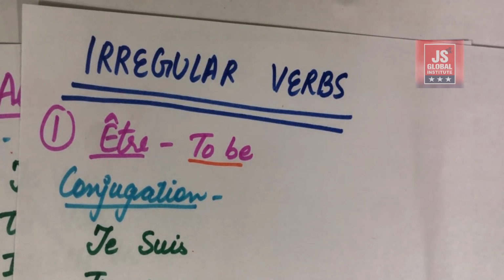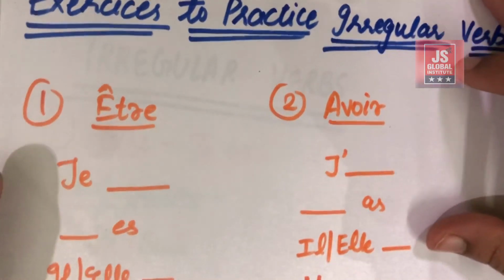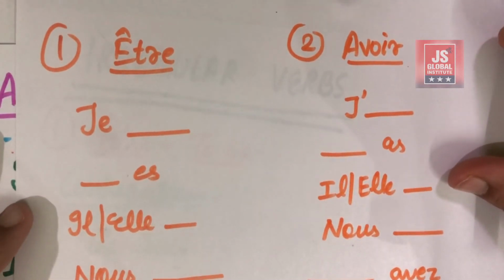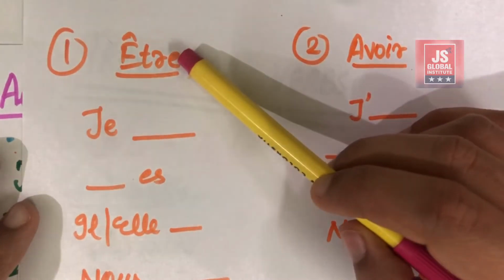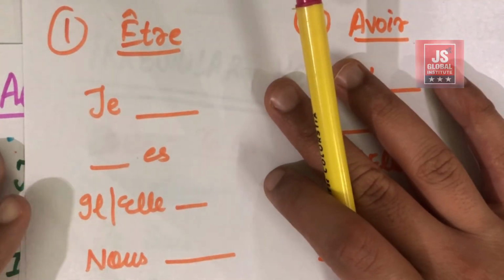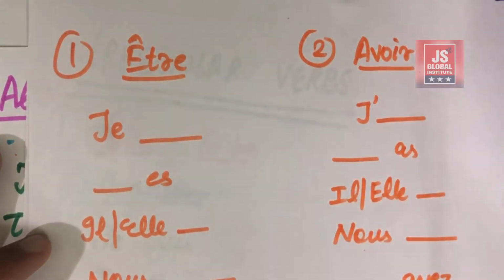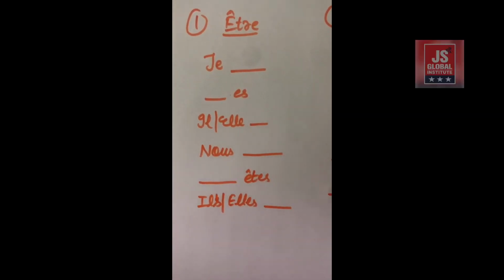Okay, and after the end of this 1 minute, I will discuss this exercise too. So here is your exercise. Number 1 is you have to conjugate the être verb. So this is actually the exercise, and what you have to do is answer the conjugation, and your time starts now.